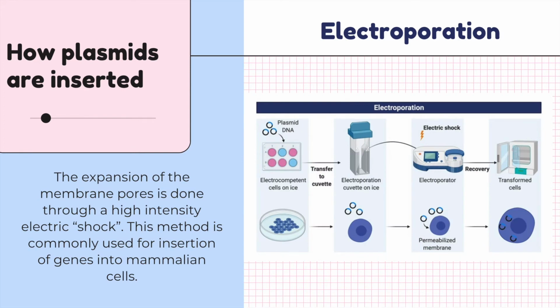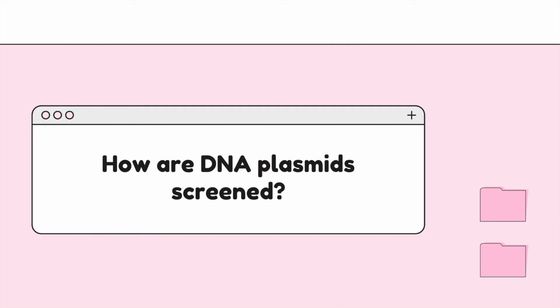Meanwhile, as an alternate approach to chemical transformation, an electrical field can be applied to the cells to enhance the uptake of DNA. This method is known as electroporation. This technique has been used to introduce nucleotides, DNA, RNA, proteins, carbohydrates, dyes, and virus particles into prokaryotic and eukaryotic cells. Now, how can we check the presence of the recombinant DNA plasmids after they have been copied many times